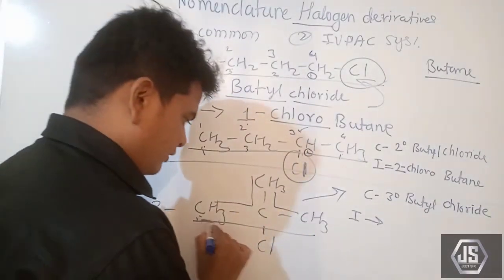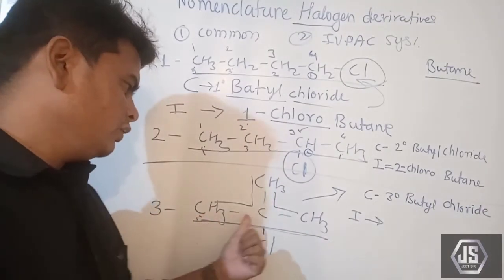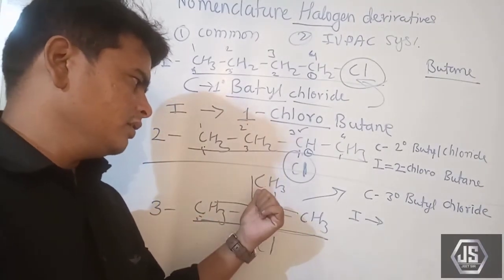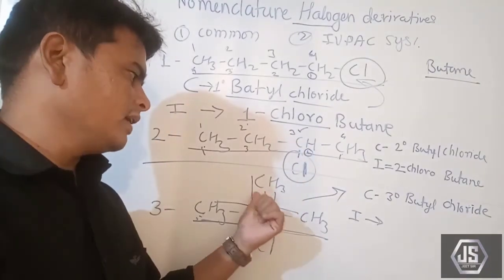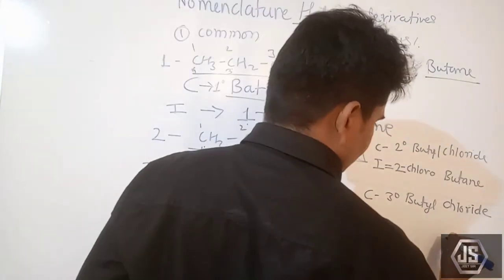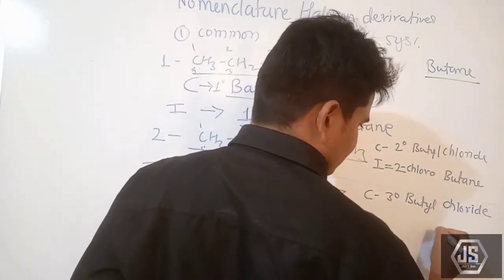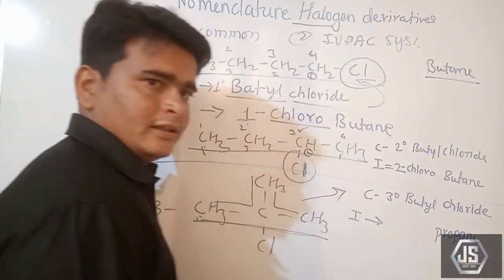So here I am taking this straight line. How many carbons are there? 1 2 3. This one is also there, but we are not counting this carbon as it is a branch carbon. So 3 carbons are there, that means propane is the parent alkane.